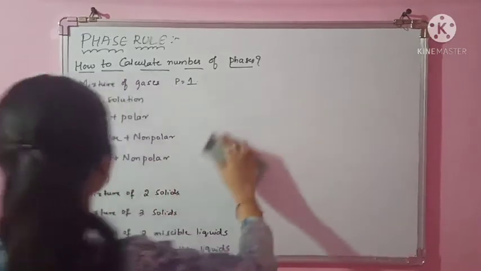Clear? You are understanding how to find the phase? Phase is nothing but what? It should look like homogeneous, and it should be physically distinct from the other. It can be mechanically separable. So now since the mixture of gases, if you mix any two or more gases, you will feel as if the whole system is homogeneous. Homogeneous means it is looking like same. So you can tell your phase is 1.